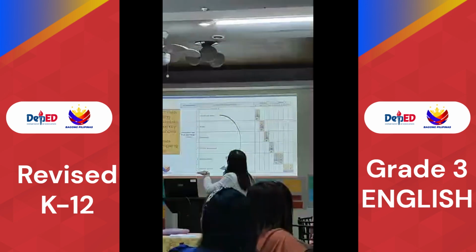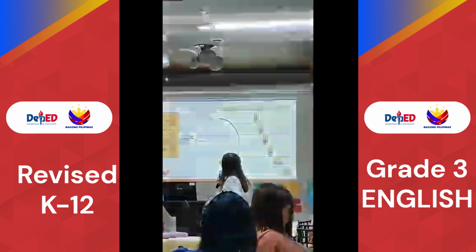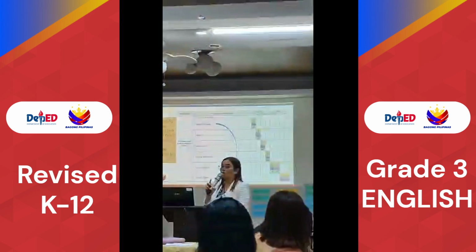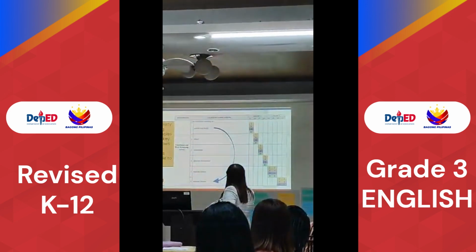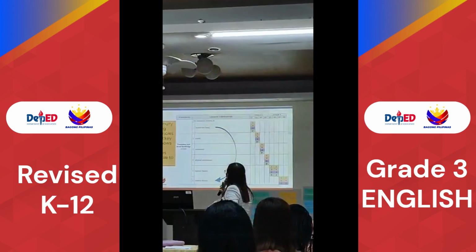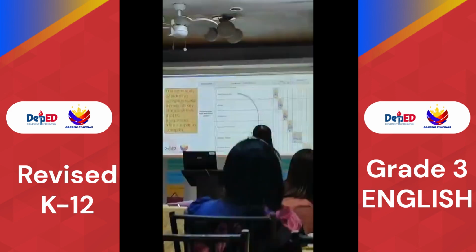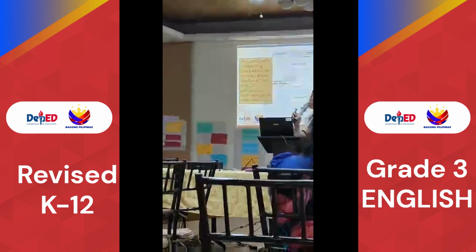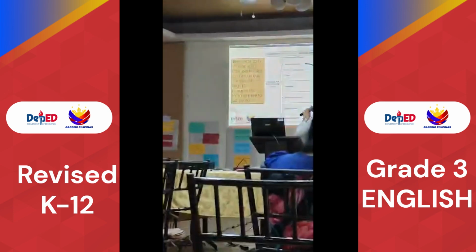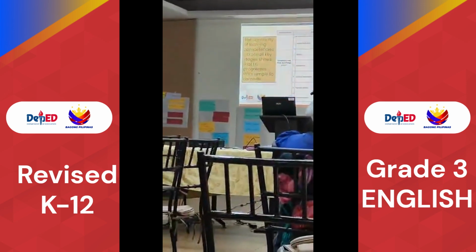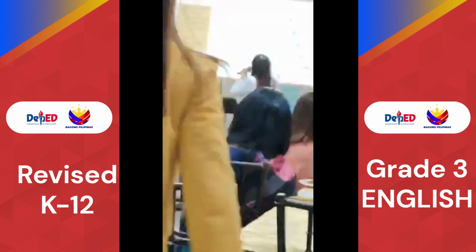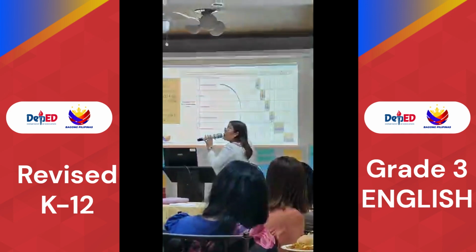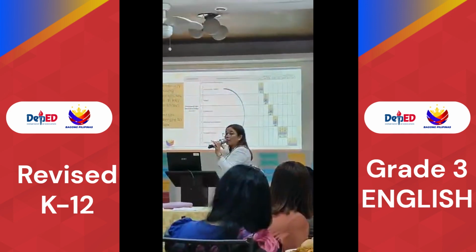Now, let's notice the continuity of learning competencies across all key stages. What does it show? From oneself and family to national themes. How does the learning competency progress? From simple to complex. As we notice, we have the same competency, which is to use vocabulary, from grades 2 to 3 across all quarters. They differ only with the content, diba?